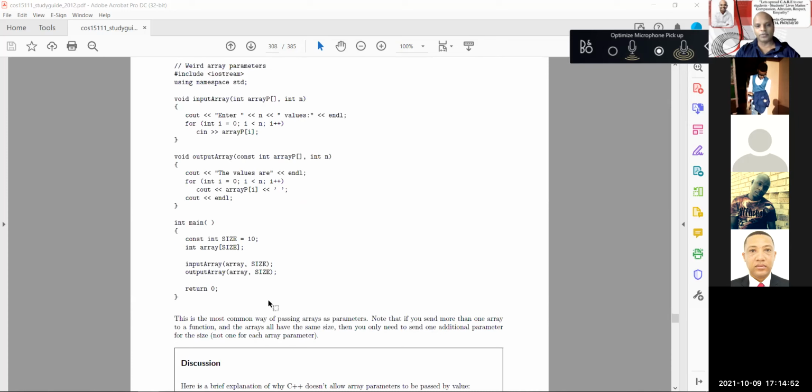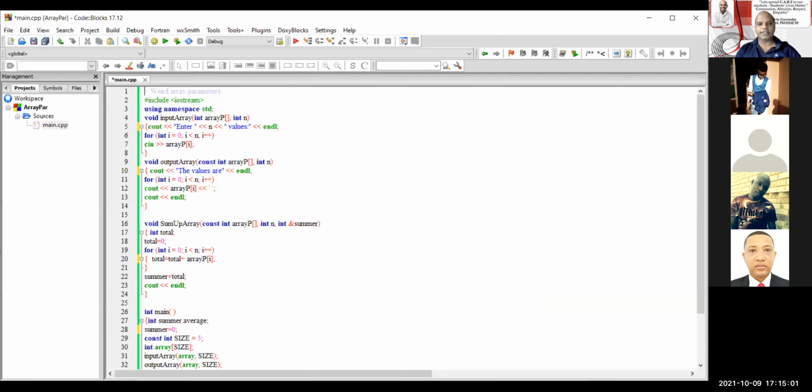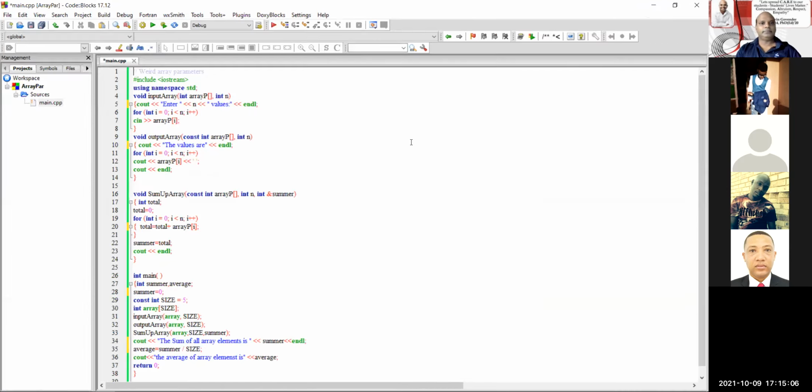So I've taken this program and I'm now going to do a new share and I'm going to share my code blocks. Sam, tell me if you can see this. Yes, I can see it now.